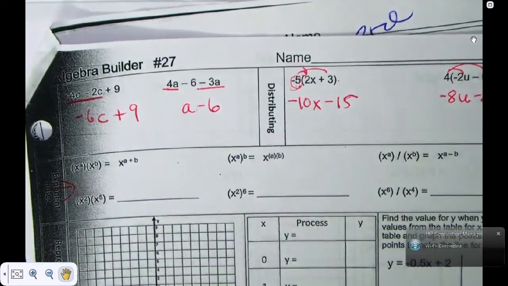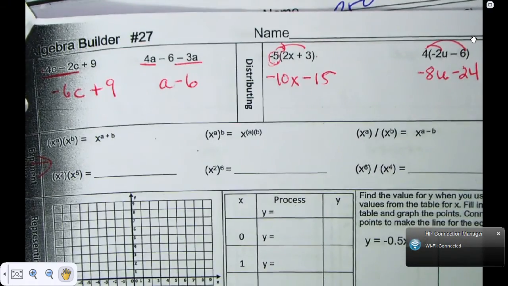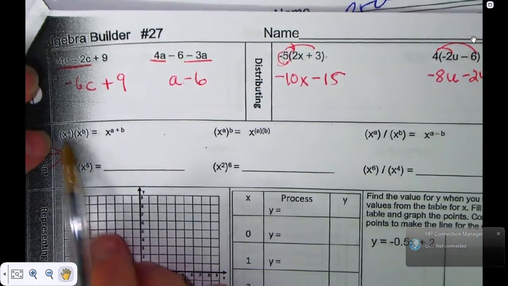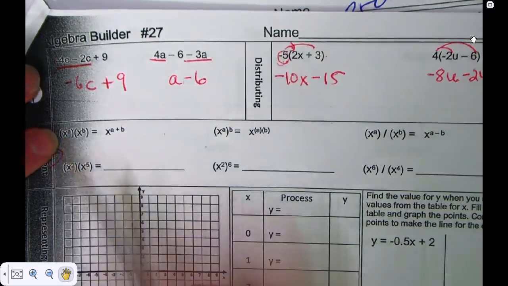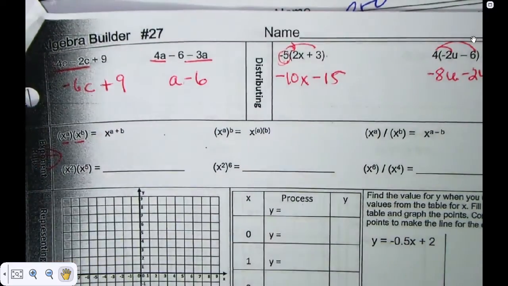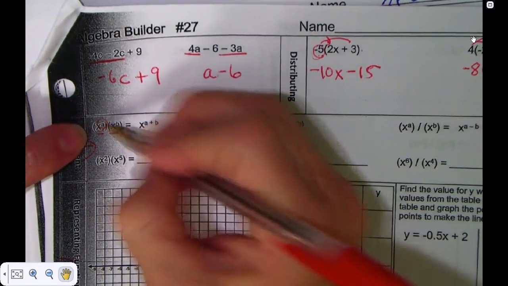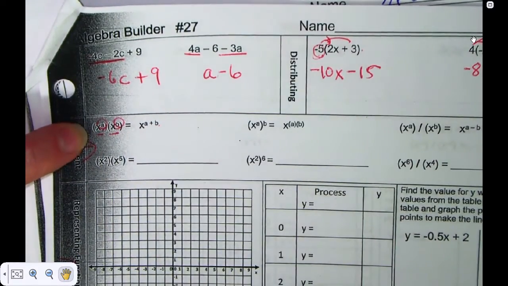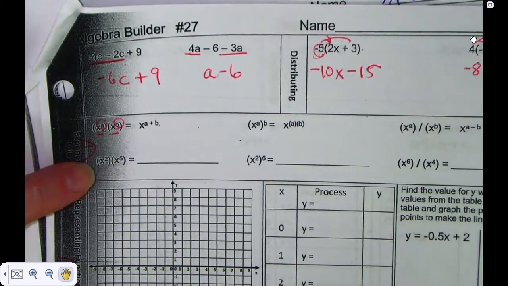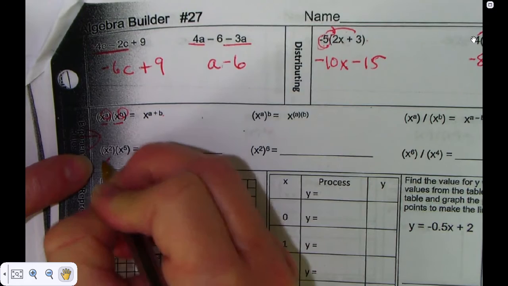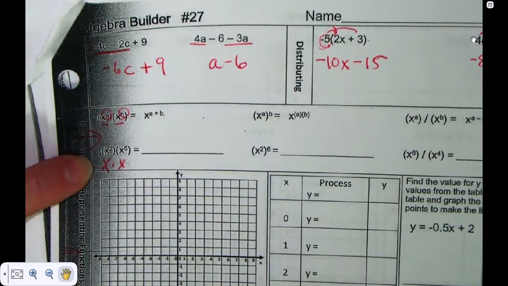Okay, I told you not to do the second row, but now we're going to do it. On this, it gives you an example. If you're multiplying, the bases have to be the same for this to work. If the bases are the same, you just add your exponents. So on x squared, when you do x squared, what are you doing? Multiplying what? X times x. So write that underneath there.